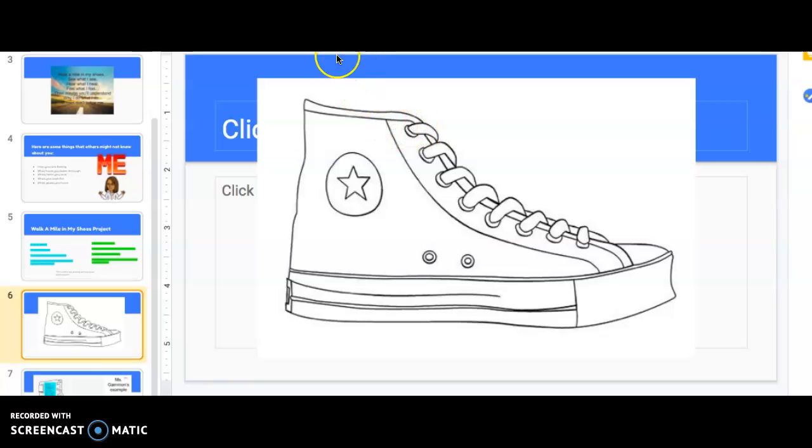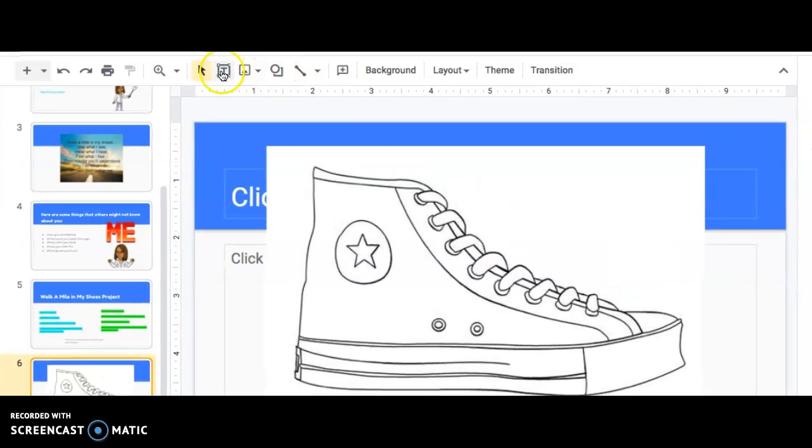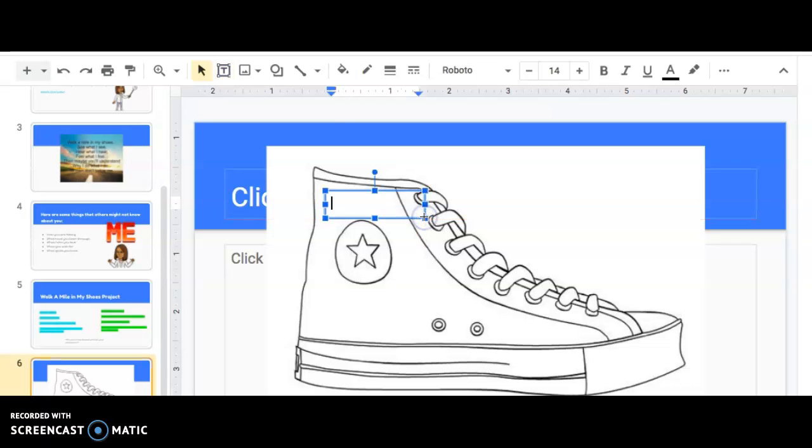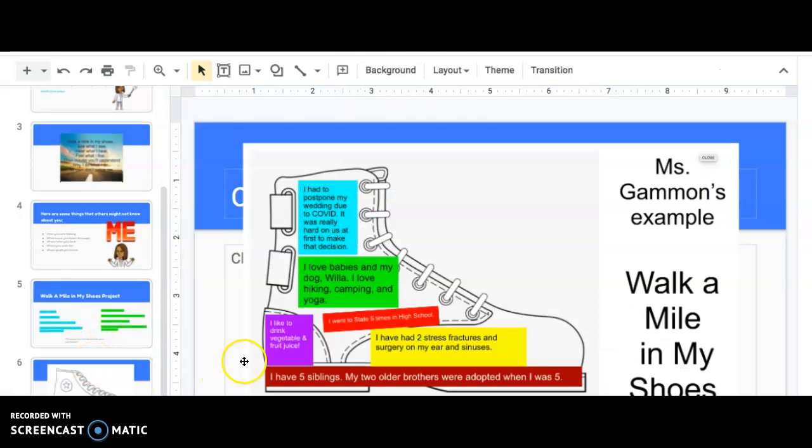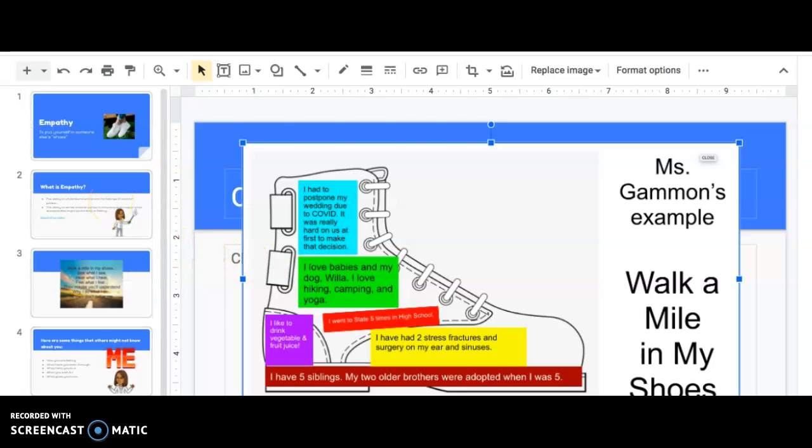All you need to do is add a text box to put some information on it, and then you could also insert an image or add some color. Be creative. And then finally, here is my example. These are actually true things about me. So mine's actually a hiking boot, or it looks kind of like a boot because I like to hike, which is included on, which one? One of these. Oh, right here. Hiking, camping, and yoga. Okay, so that is all you have for the week.